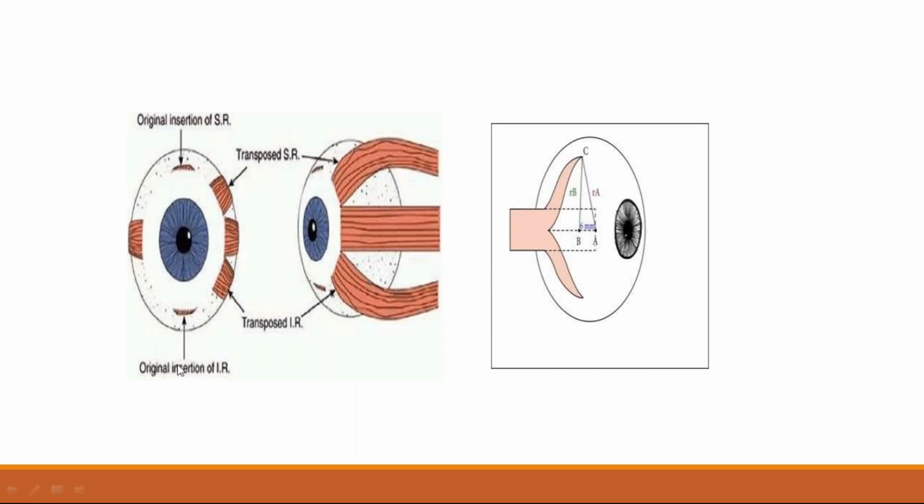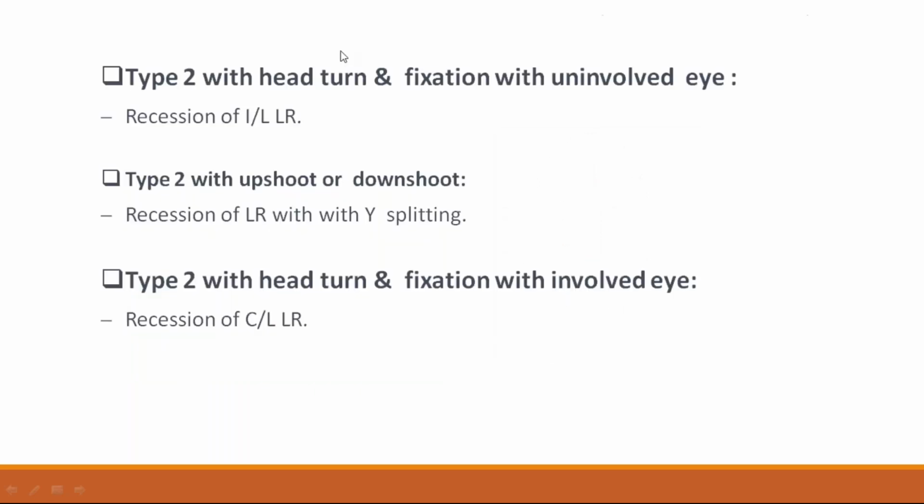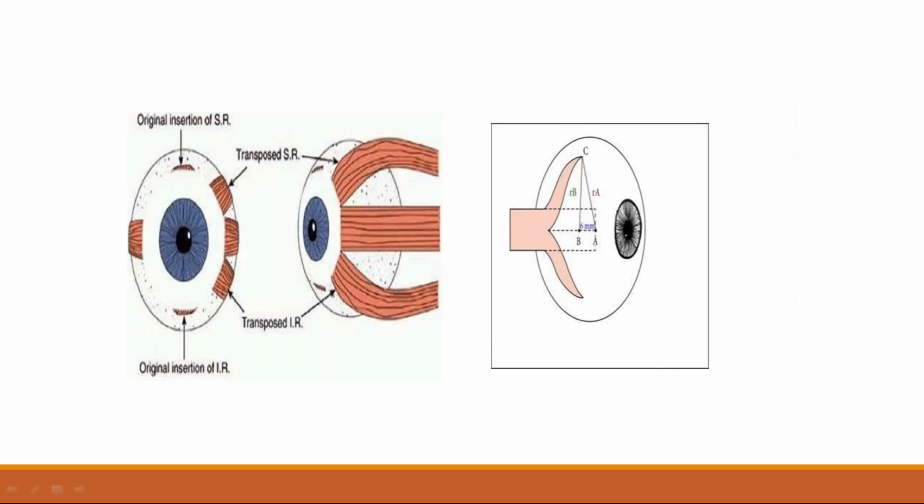Here you can see the actual insertion of the inferior rectus muscle. You transpose the insertion to the medial rectus. This is the Y splitting of the lateral rectus muscle. For type 2 with upshoot or downshoot along with restriction, you should do Y splitting of the lateral rectus. This is called Y splitting of the lateral rectus.